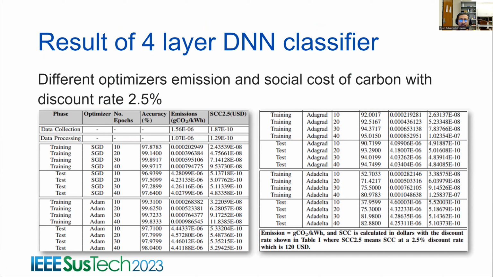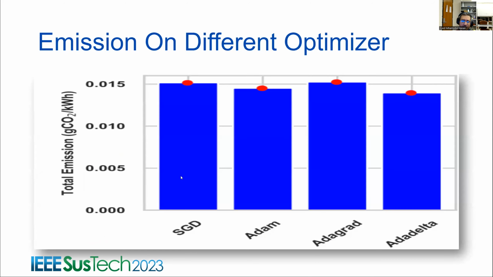Then we showed the result of the four hidden layer DNN classifiers. As we can see, with the increase of epoch, the emission keeps rising, and so does the social cost of carbon. It also depends on the optimizer. Different optimizers have different emission levels, and they cost differently in terms of monetary value. We summarized our result in this graph, and we can see that the optimizer selection has an impact on carbon emission. Adagrad causes the highest emission, and Adam causes the least emission in the overall scenario.